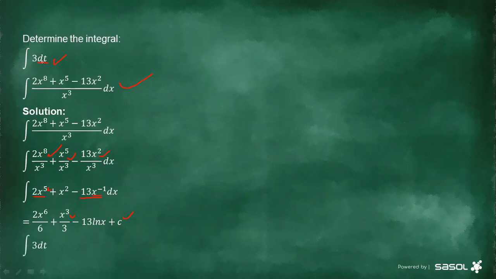Now let's deal with that one. This question, integral 3 dt. Then what is the answer for this one? The answer is going to be 3t plus c, not x. 3t plus c. Remember, you take it back. This is the anti-derivative. It's like you have derived it and then you have to take it back, right? So now it is 3, before it was 3t. So hence we have 3t plus c, all right? Now let's go to the next question.